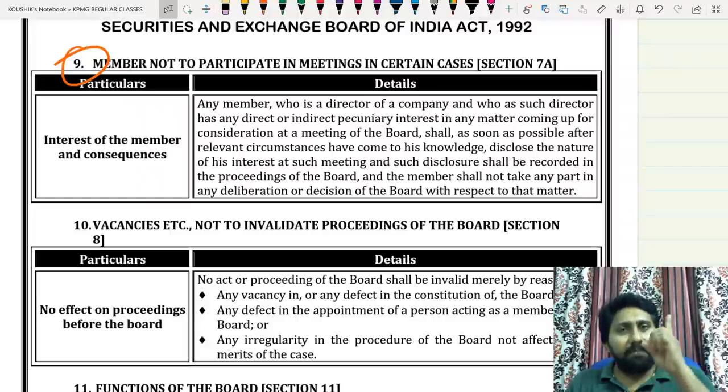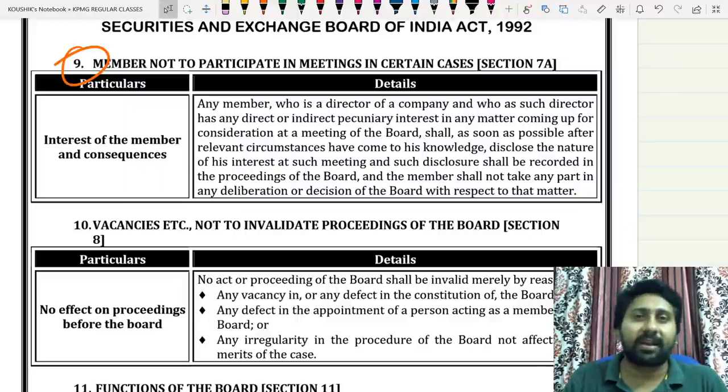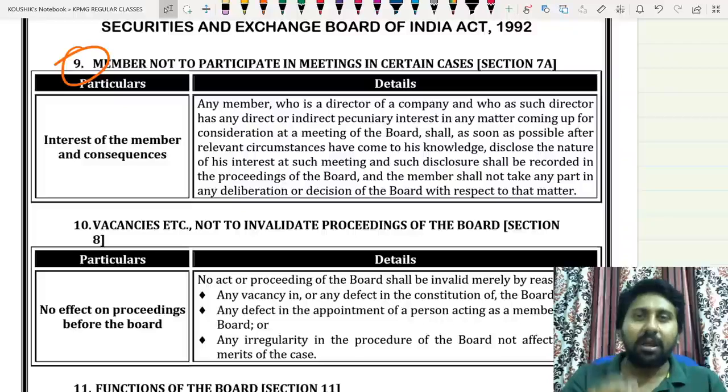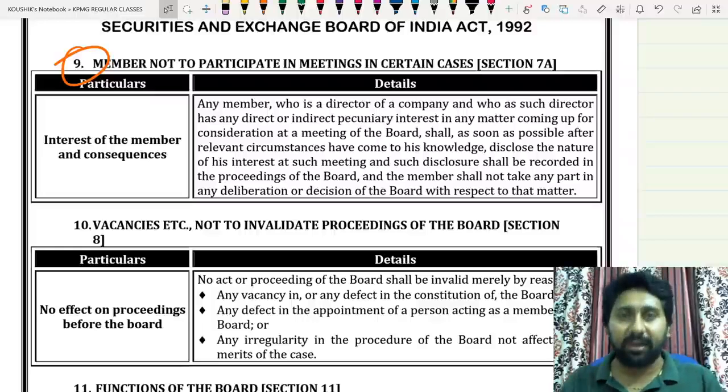That means I am a member of SEBI and I am a director of Reliance, a company which came up as a case, and I am also having a pecuniary interest in that particular case. In such situations, will your voting be in favor of that party or not? Therefore, the law says please don't participate, please don't vote during that particular decision making.